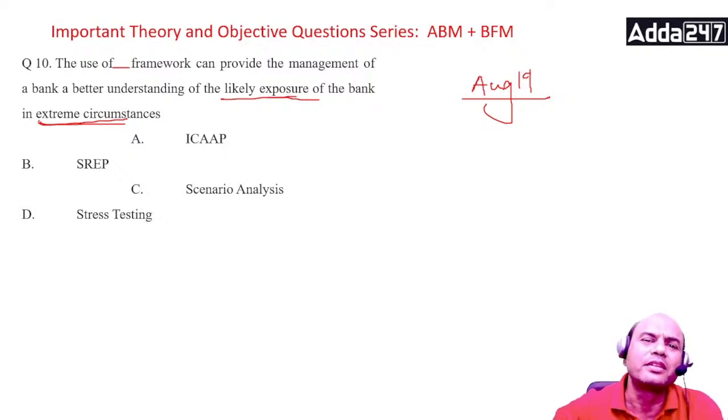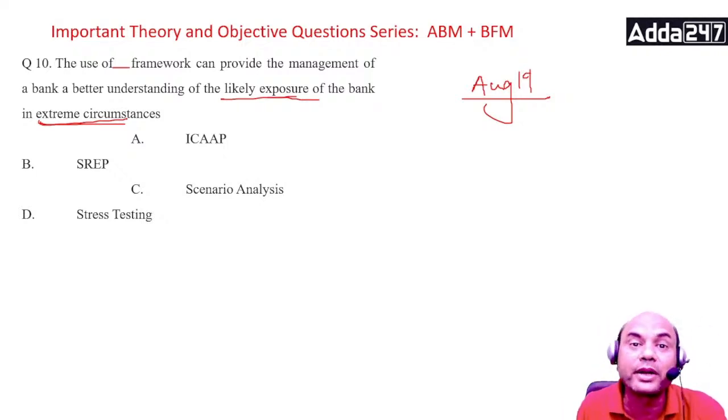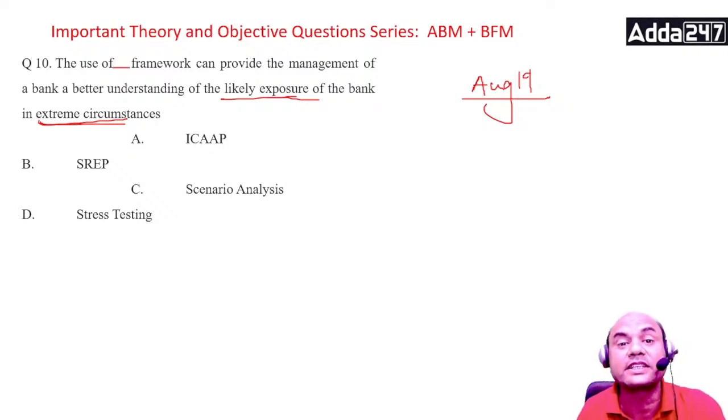How can this happen? Nothing can happen. Can the whole world stop? No. But what happened? It stopped. The world stopped. 2020 COVID, 2021 COVID. The whole world stopped. So these are extreme situations which have not been seen up till now. They can happen. This is called stress testing.